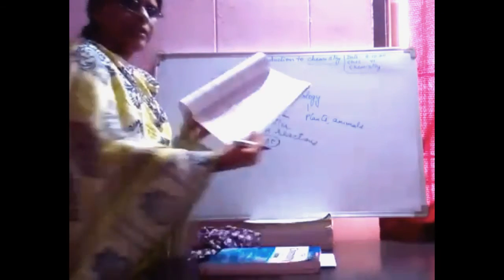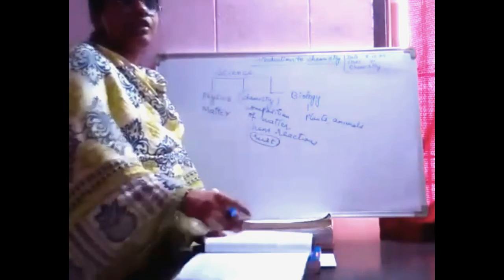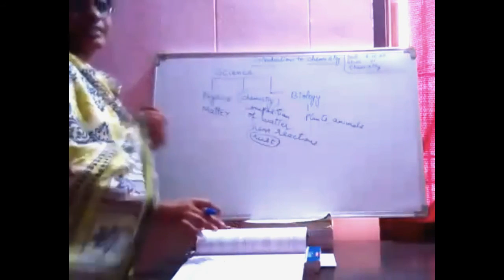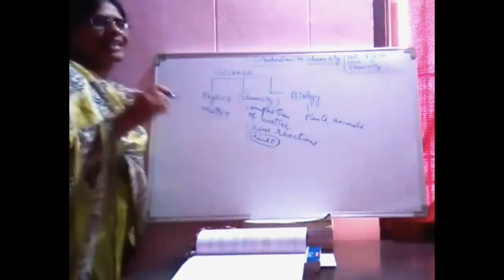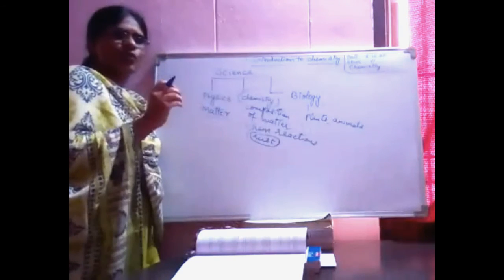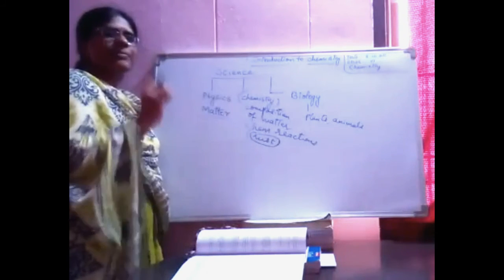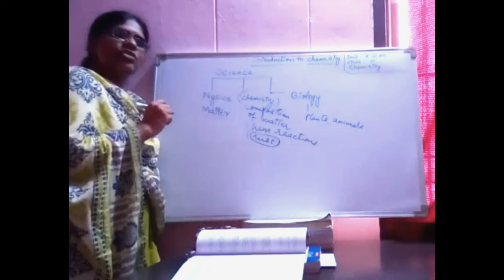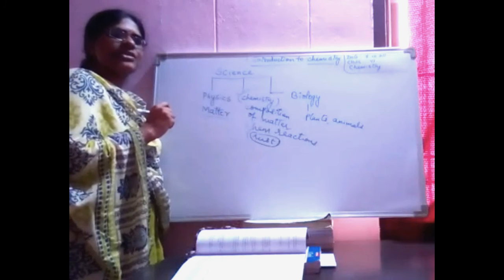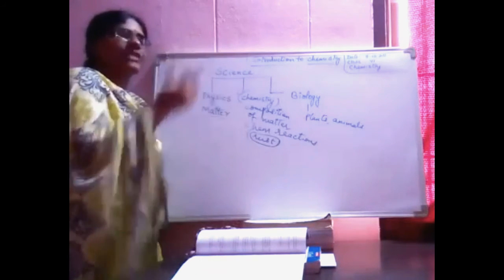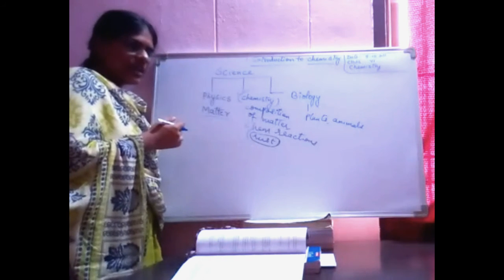See here, today we are suffering from a virus. You are all using sanitizers. On those sanitizers also, if you want to see, it will be written. There also, for sanitation purposes, you are using chemistry.